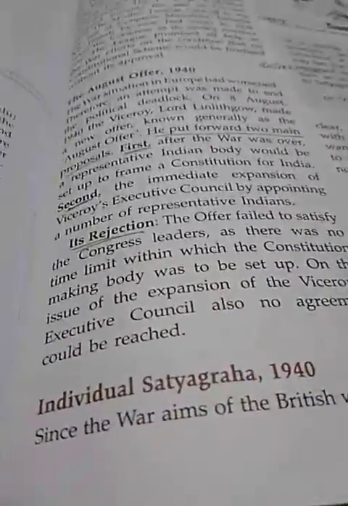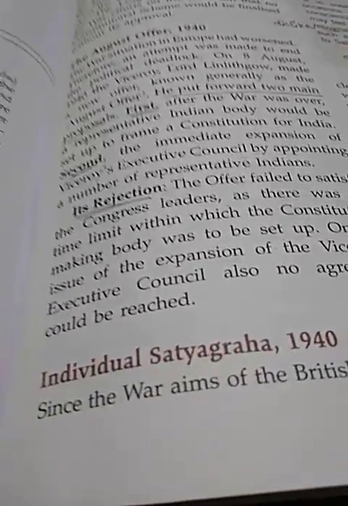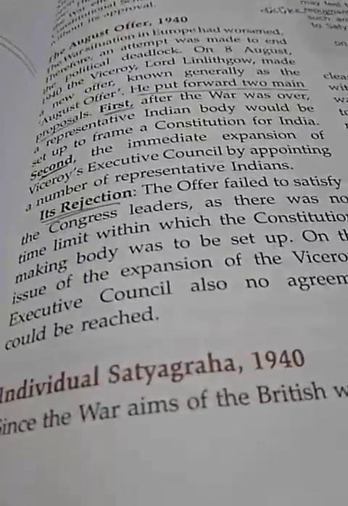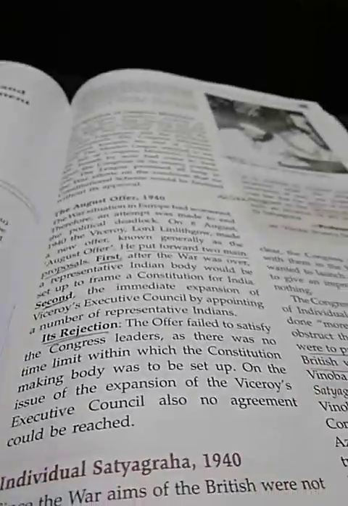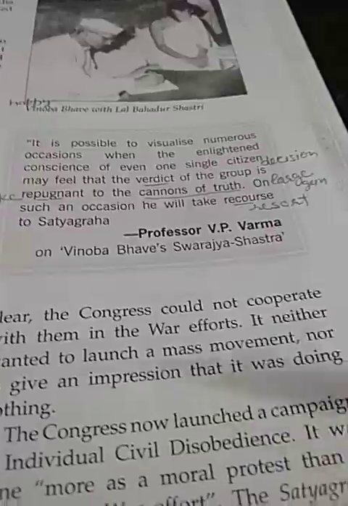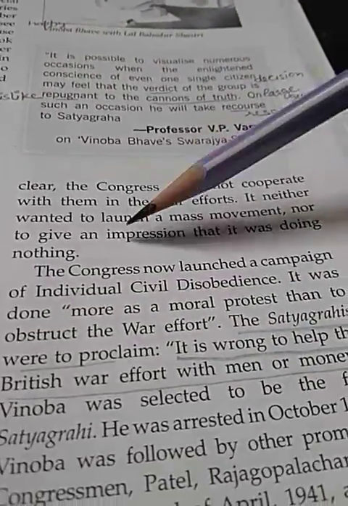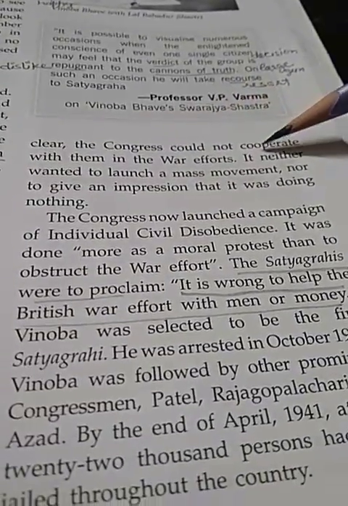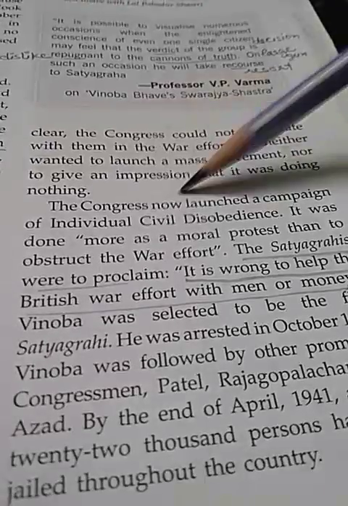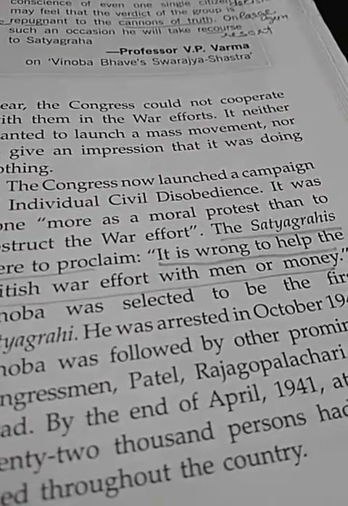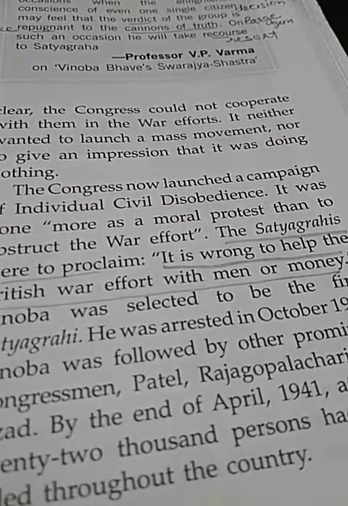Okay, so let us have just a little look, because this is not a very important topic: individual satyagraha. During this time, when the war aims of the British were not clear, the Congress could not cooperate with them in the war efforts, but it neither wanted to launch a mass movement nor to give an impression that it was doing nothing. So they didn't want to start any kind of mass movement.